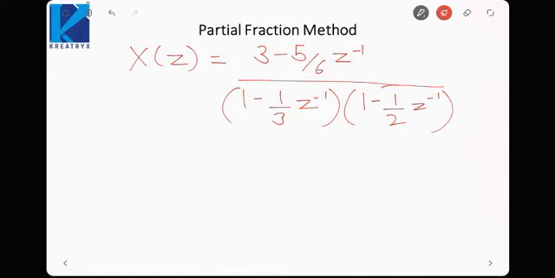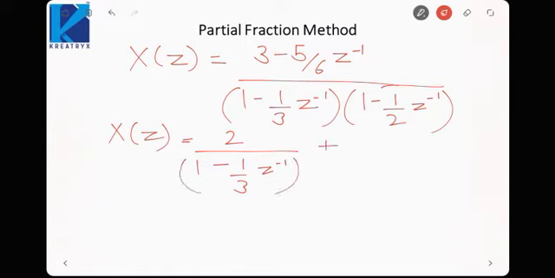If I do partial fractions, then X(z) comes out to be 2 / (1 - 1/3 z^-1) + 1 / (1 - 1/4 z^-1). This will be my partial fraction.